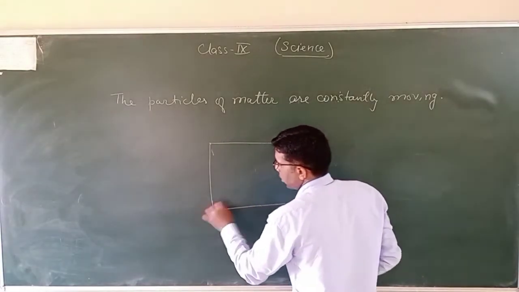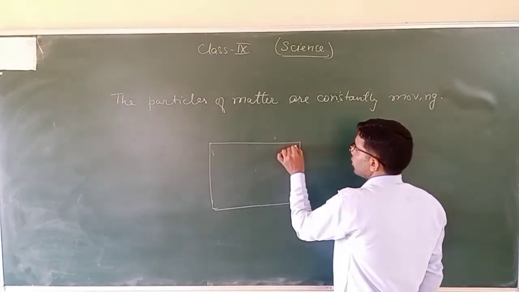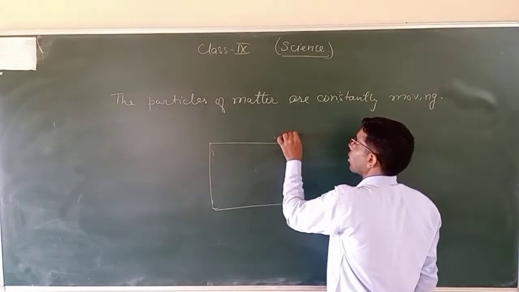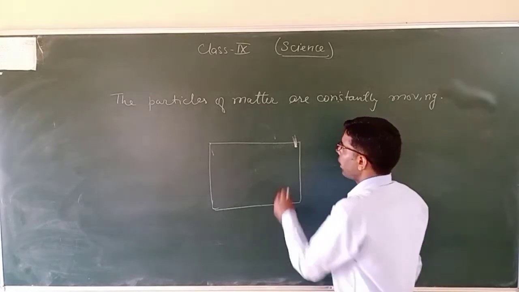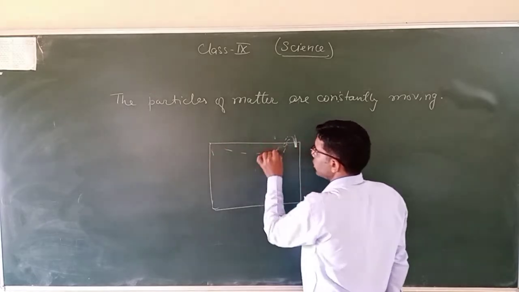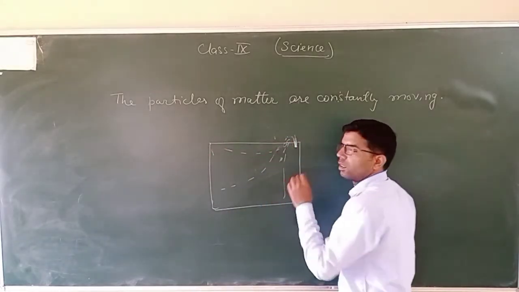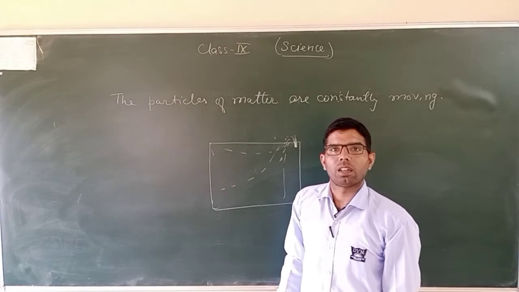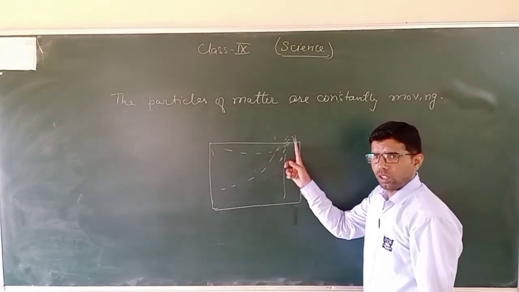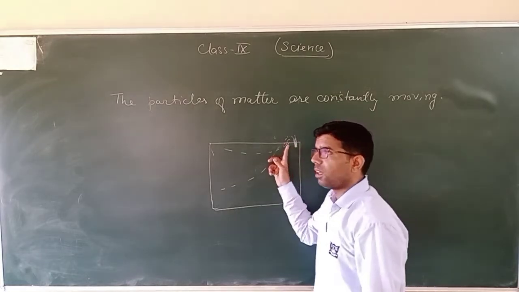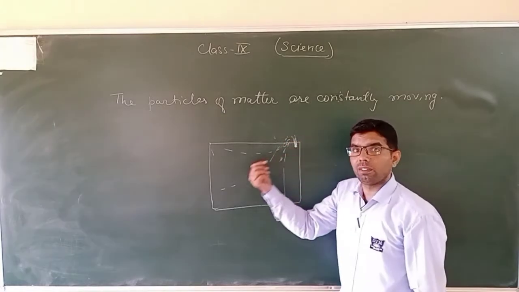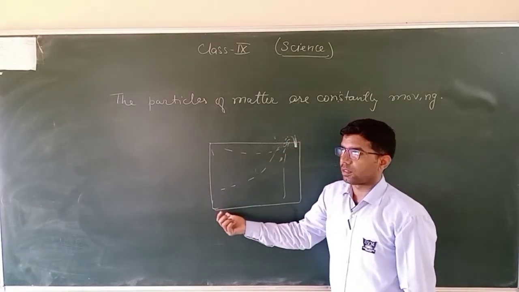This is suppose our room. We can burn or light up the incense stick in one corner of the room. What will happen after some time? The smell of this incense stick will move to another corner. ओके, मीन्स एक कॉर्नर के अंदर हमने स्टिक को जलाया और वो की स्मेल हर कॉर्नर में पहुंच रही है. व्हाई इट इज? बिकॉज दिस पार्टिकल्स आर ट्रेवलिंग फ्रॉम वन प्लेस टू अनदर प्लेस.